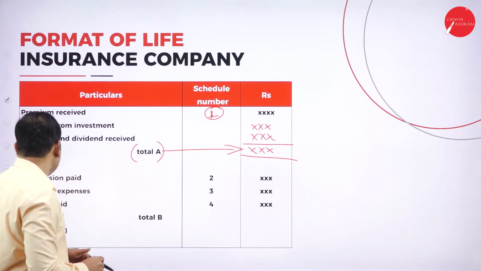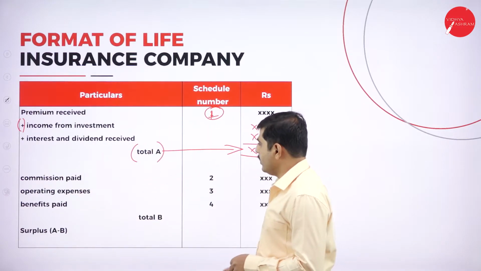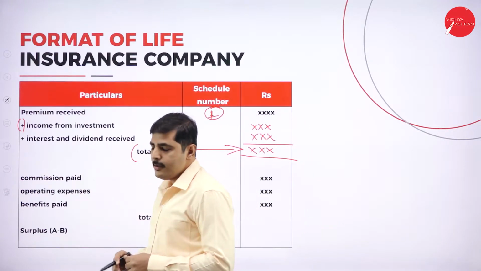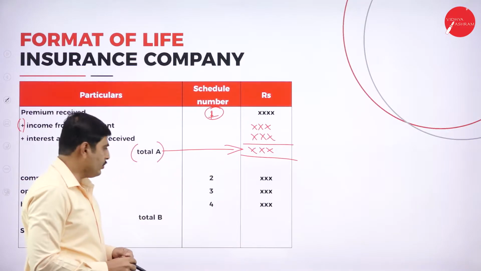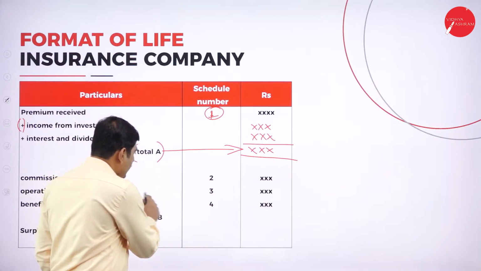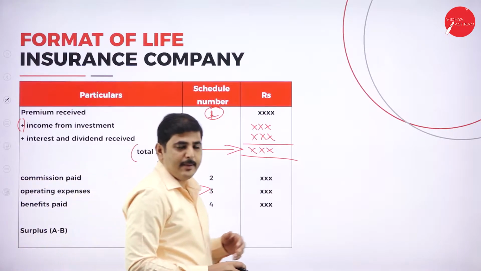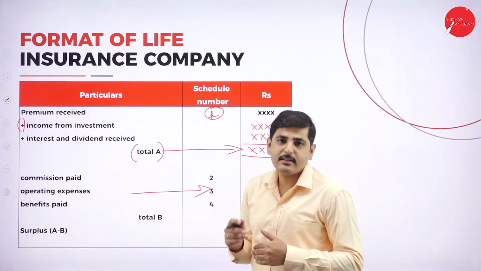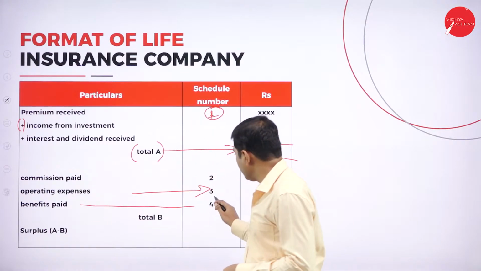Next, coming to schedule numbers 2, 3 and 4. Commission paid comes under schedule number 2. Next, operating expenses come under schedule number 3. Next, benefits paid, which may be claims, bonus or surrenders, come under schedule number 4.